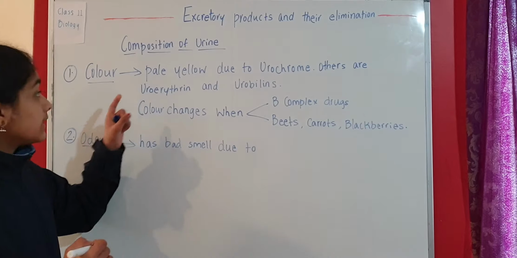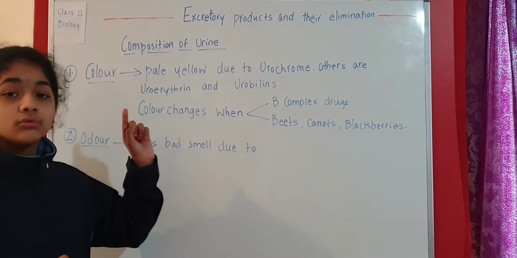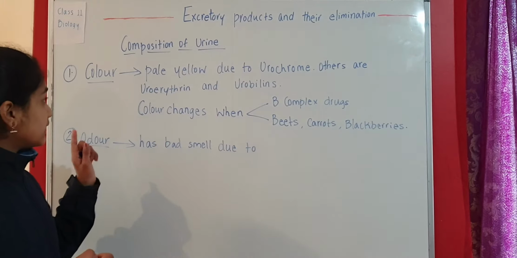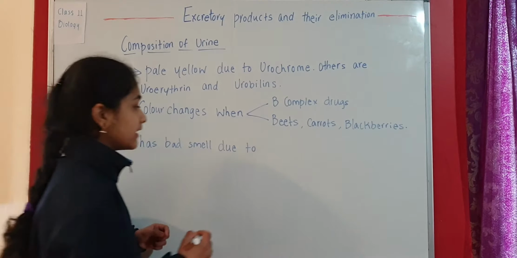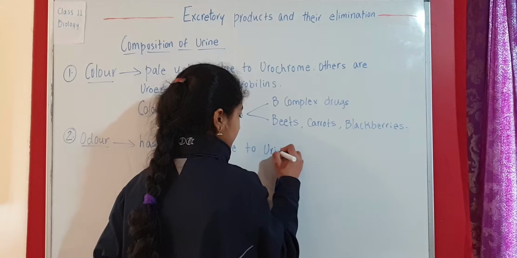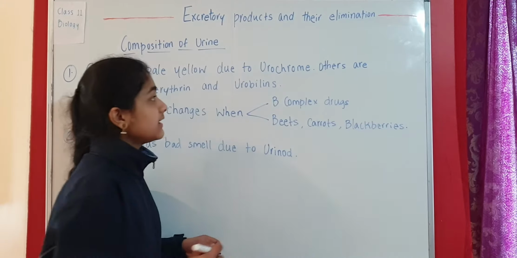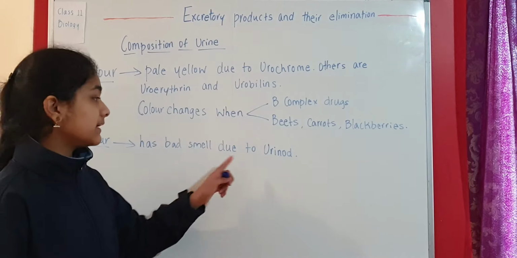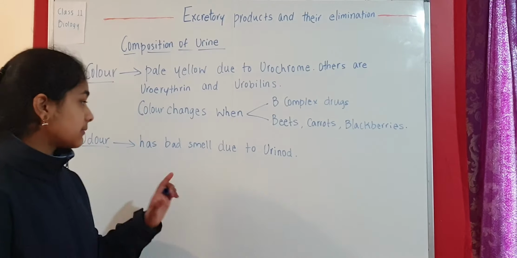Here it is pale yellow in color, and that is due to urochrome. Here the smell, it has a bad smell, and that is due to a chemical, that is urinol. Urochrome is a pigment. Here urinol is a chemical, a substance.